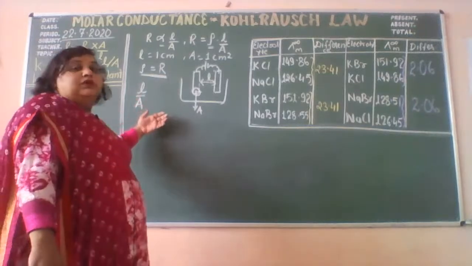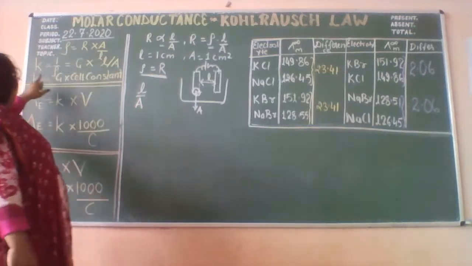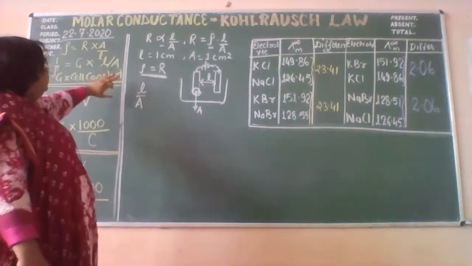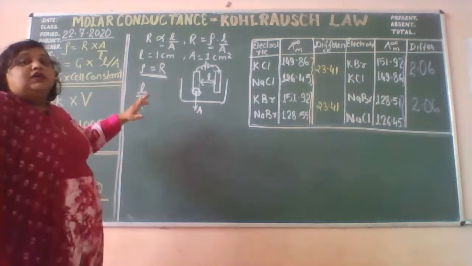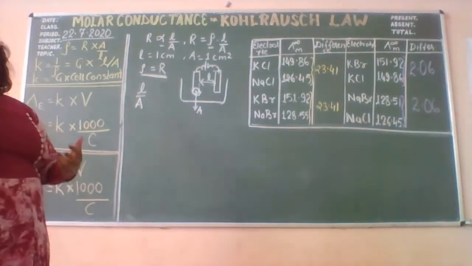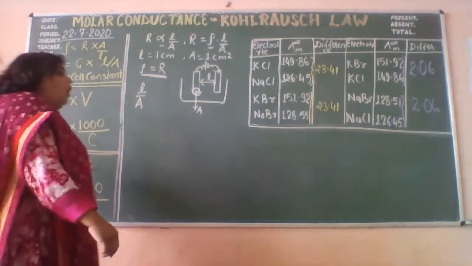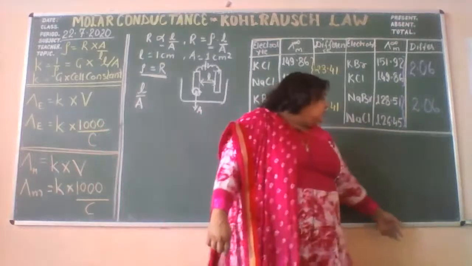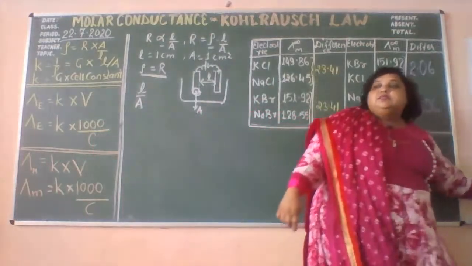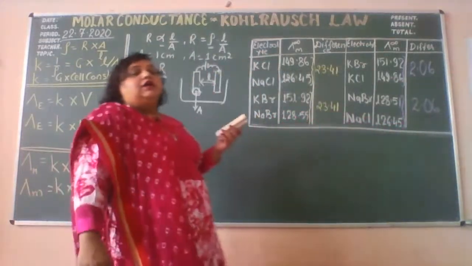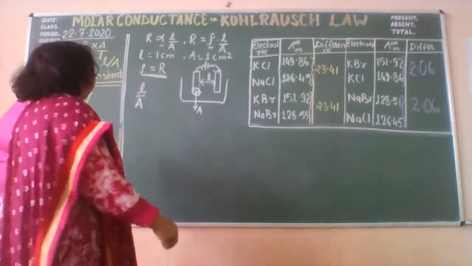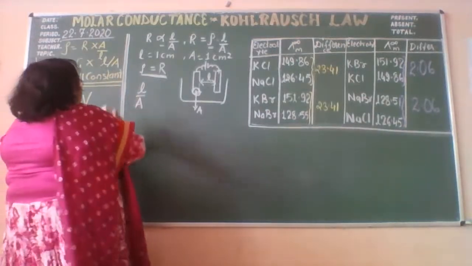The very important term is cell constant, and here it's important because you have to correlate the conductivity with this one, right? What is conductivity? We have discussed in the previous class. Conductivity is the reciprocal of the resistivity.